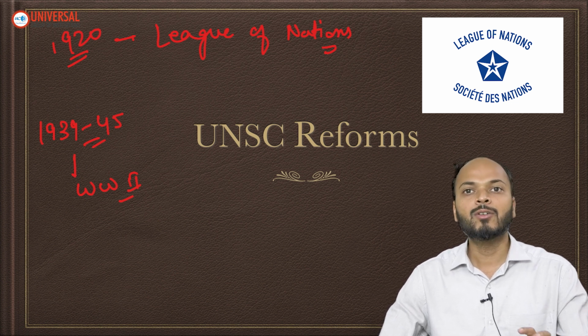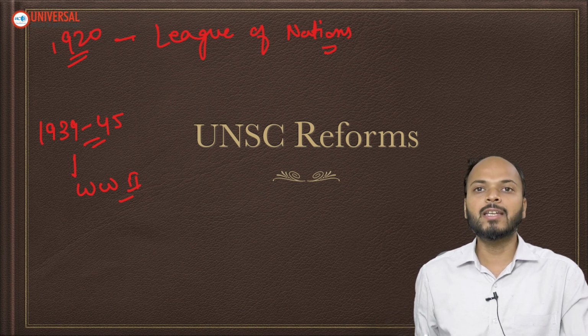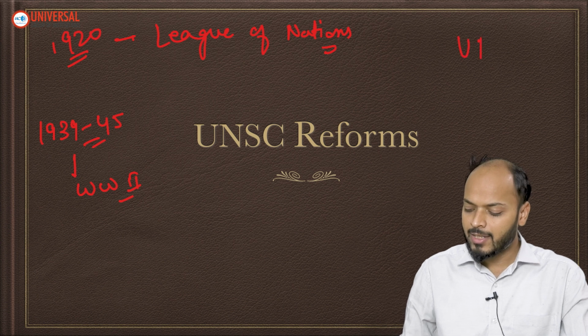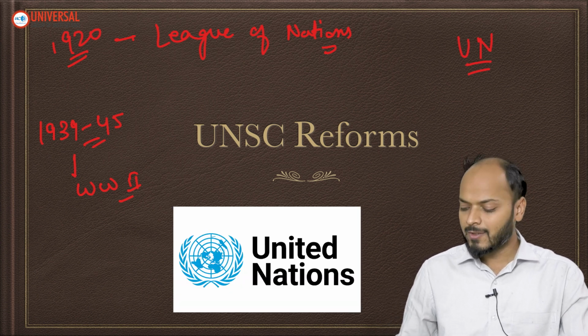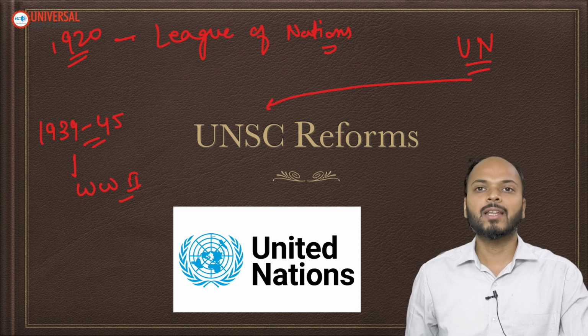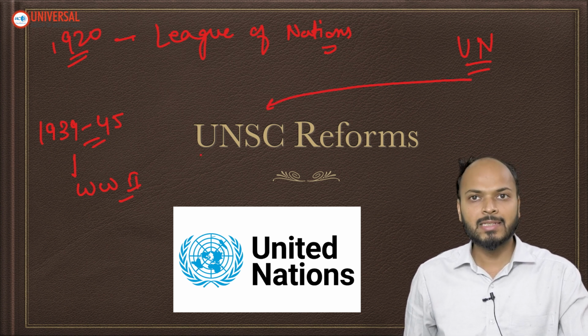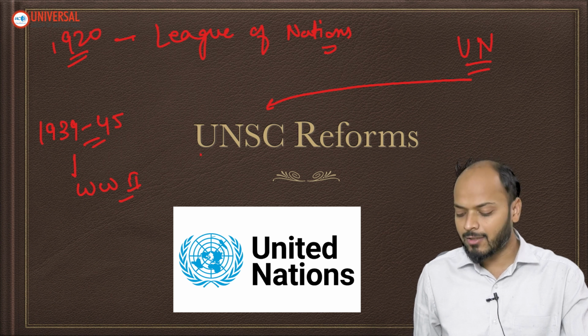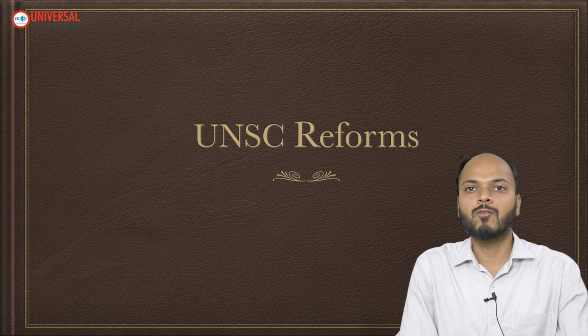The objective was the same, to ensure peace in the world, and the new organization which was created in 1945 is called the United Nations. Within the United Nations, one very specific organ was created to ensure peace, safety and security of the world. That organ is called the United Nations Security Council.